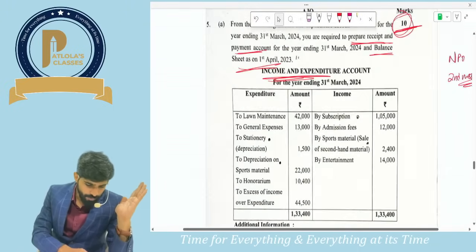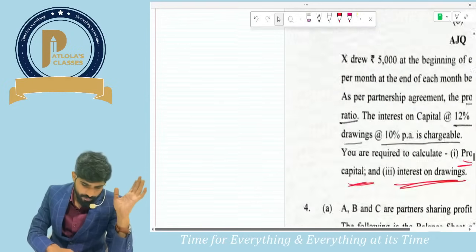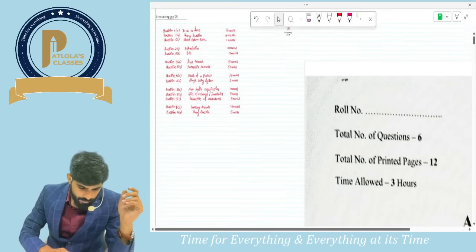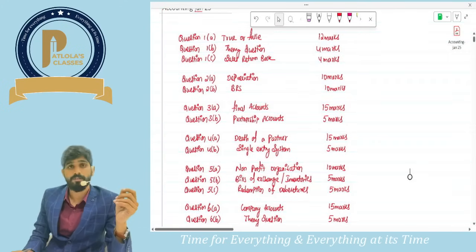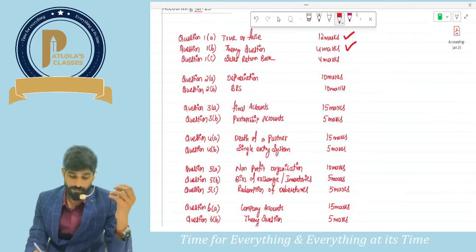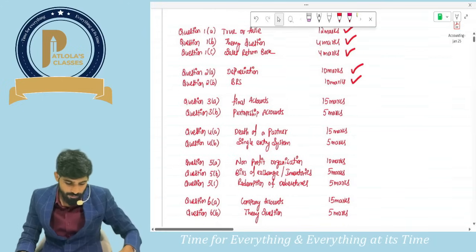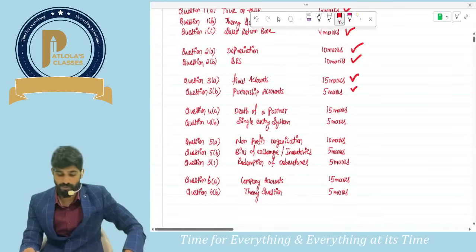If I have to show you the summary, let's quickly see from which topics we got questions. Chalo guys, this is a quick analysis that I did. The first question is from true or false, 12 marks. Then we have a theory question for 4 marks from topic 1. Then a subsidiary books question for 4 marks. Then in question 2, depreciation was for 10 marks and BRS for 10 marks. Then in question 3A, final accounts was for 15 marks and partnership for 5 marks. This was a very straightforward question.